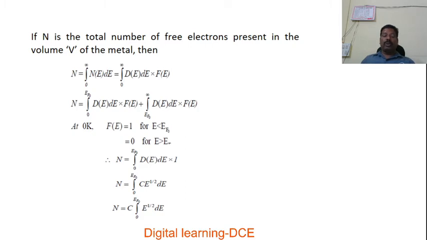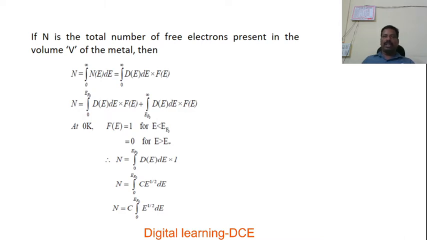Again, at absolute 0, the Fermi function f(E) is equal to 1, as discussed in the previous discussion, for E less than EF0. That is, for energy levels which are less than the Fermi level at absolute 0, the Fermi function takes the value 1, that is 100% filled states. And the Fermi function is equal to 0 for E greater than EF.